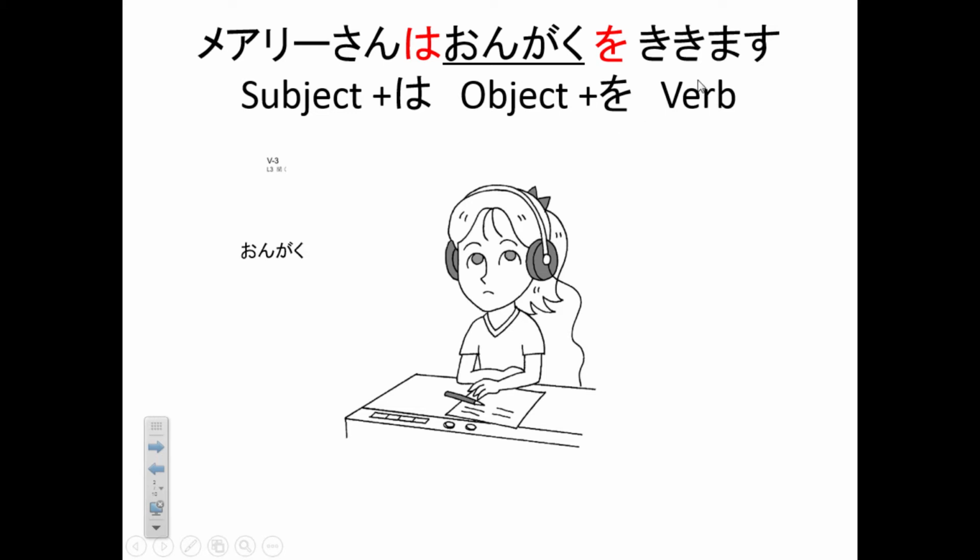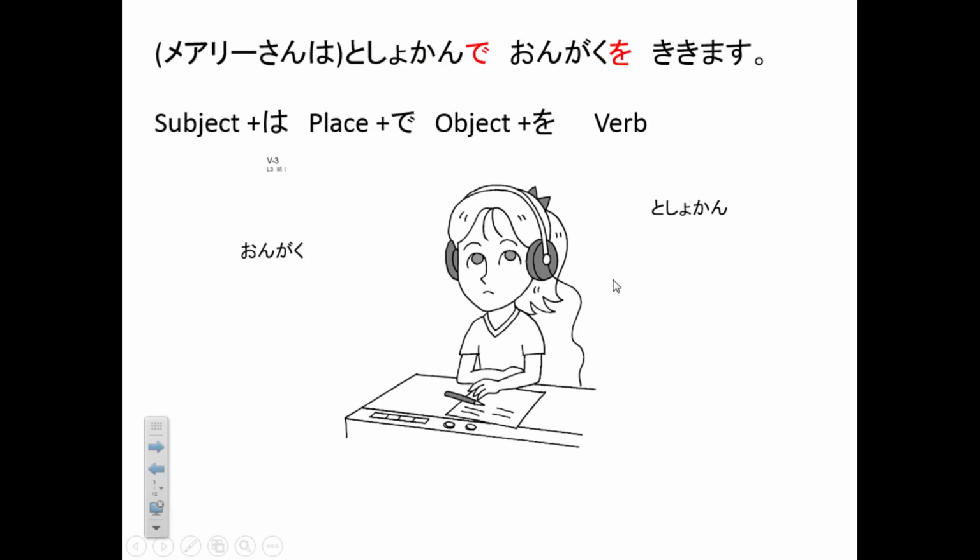I'll show another example using particle o. Oh, sorry. No, I actually add another word to this sentence. 図書館. 図書館 is a place. If you want to add a place to this sentence, like Mary listened to music at the library, it becomes メアリーさんは図書館で音楽を聴きます. Now the sentence got longer, and we got a new particle.